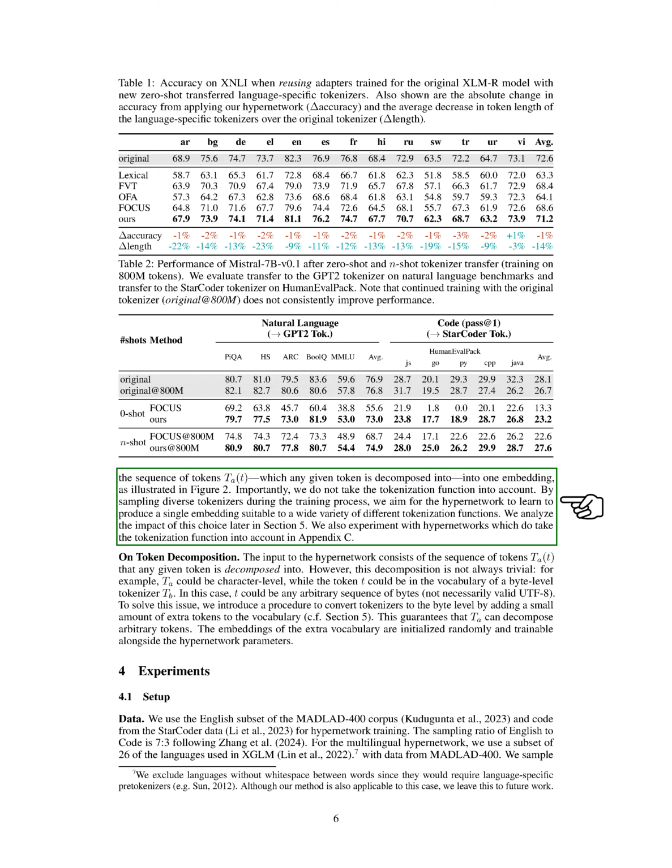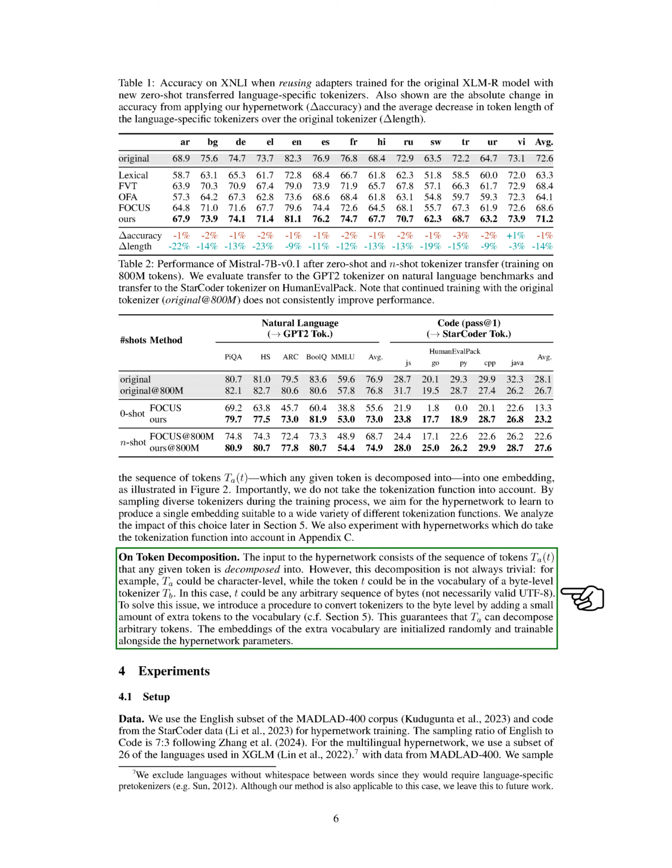Regarding token decomposition, the hypernetwork takes as input the sequence of tokens t_a(t) that any token is broken down into. However, this decomposition can be complex. For example, if t_a works at the character level and the token t belongs to the vocabulary of a byte-level tokenizer t_b, then t could be any sequence of bytes, which may not be valid UTF-8.